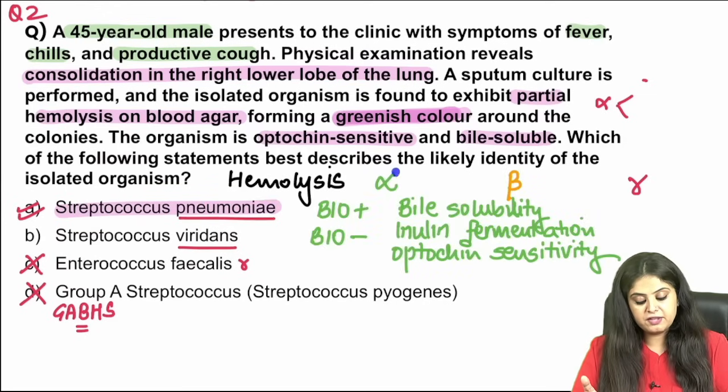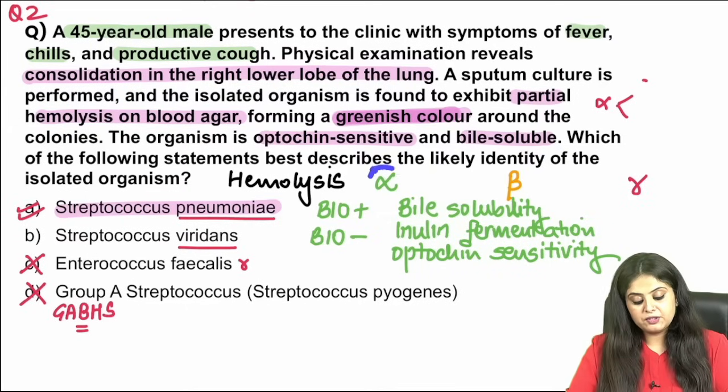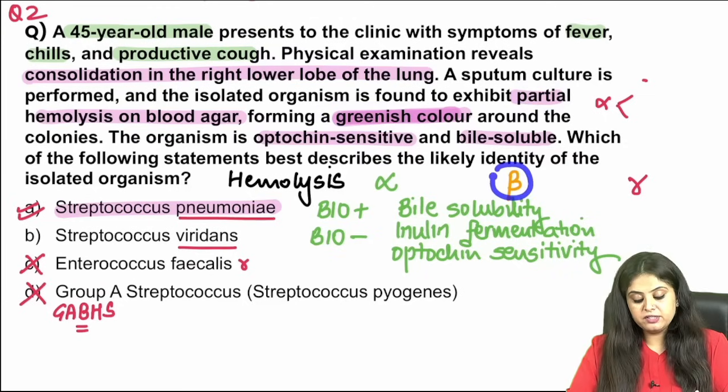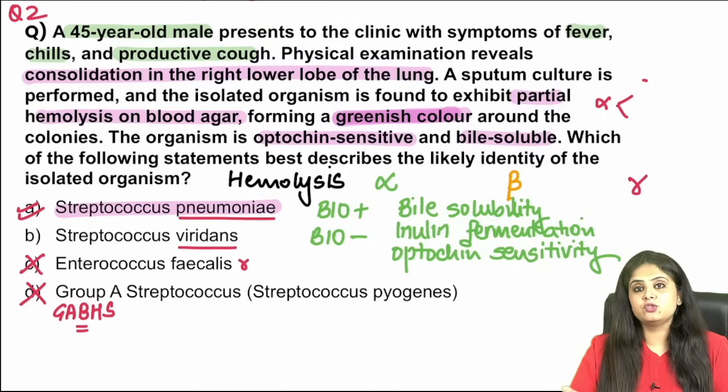Based on hemolysis, we have alpha, beta and gamma hemolysis. I've written it in the same color because alpha hemolysis, which is the partial hemolysis, gives a greenish color. Beta hemolysis gives a yellow color, and gamma hemolysis does not have any hemolysis, so there is no change in the blood color. It remains similar to blood agar.